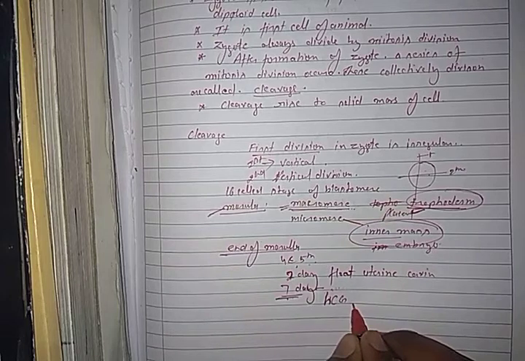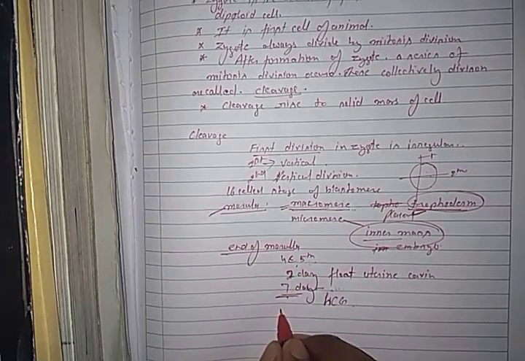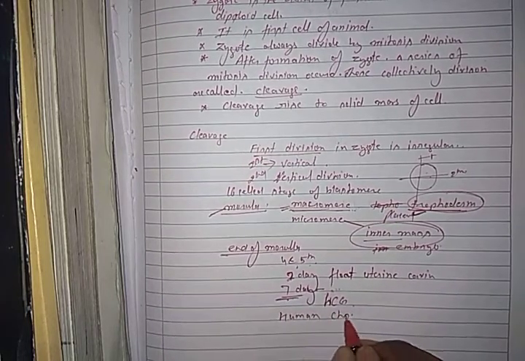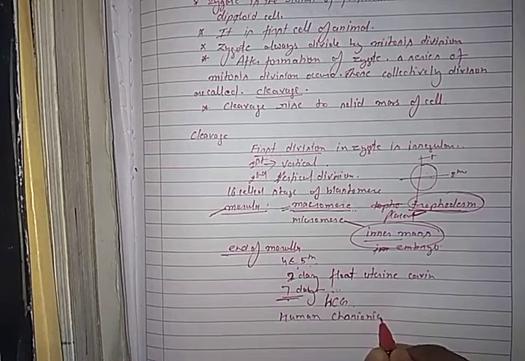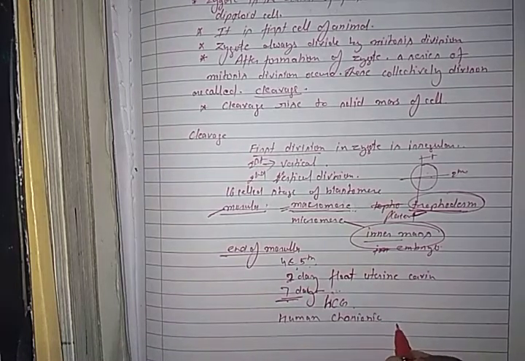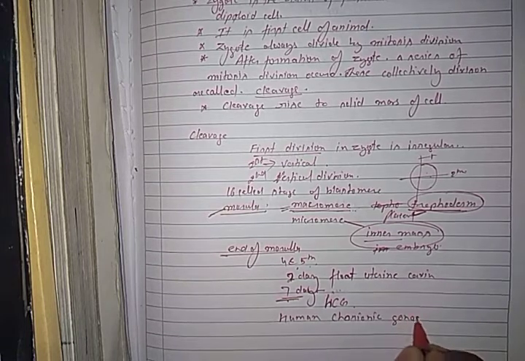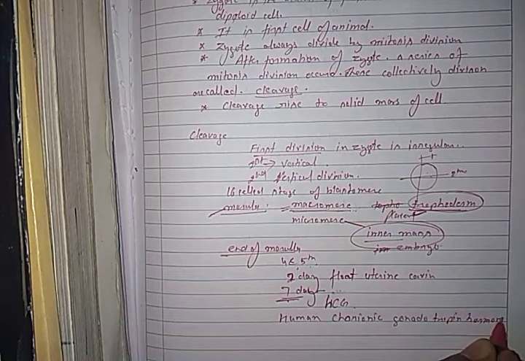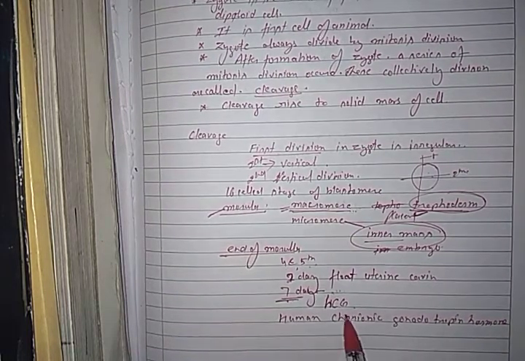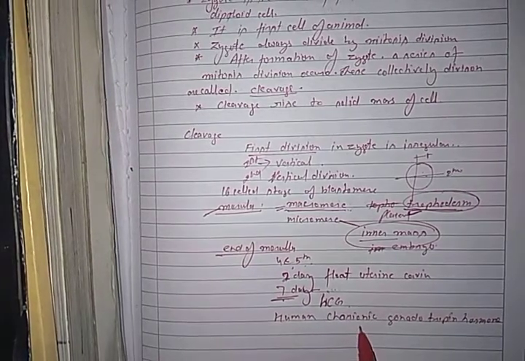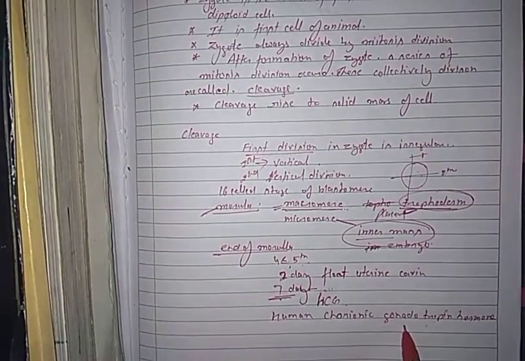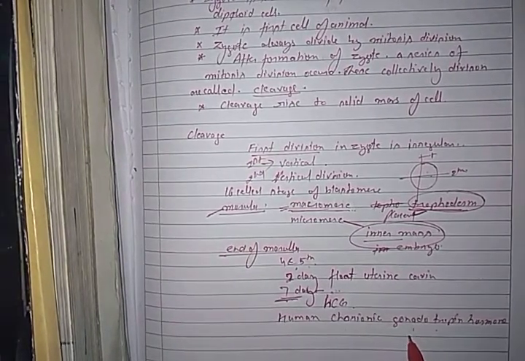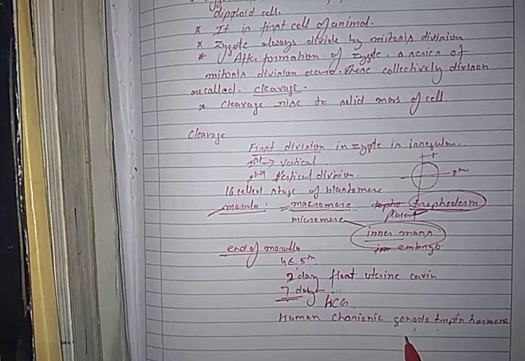Its full form is human chorionic gonadotropin hormone, which helps in implantation of the morula into the endometrium wall of the uterus.